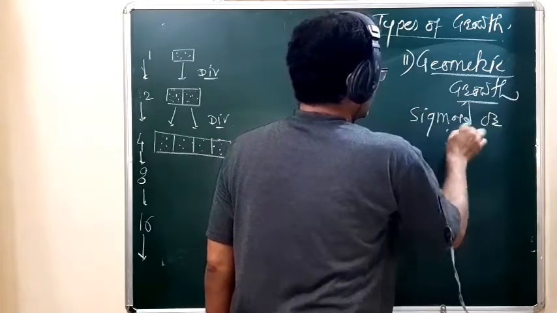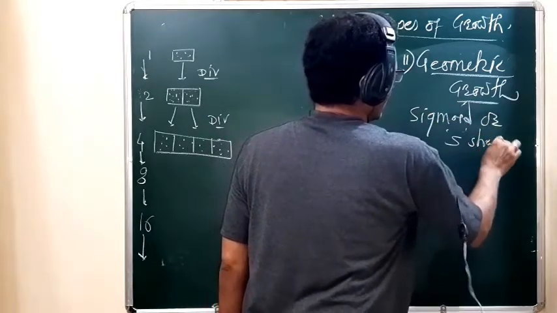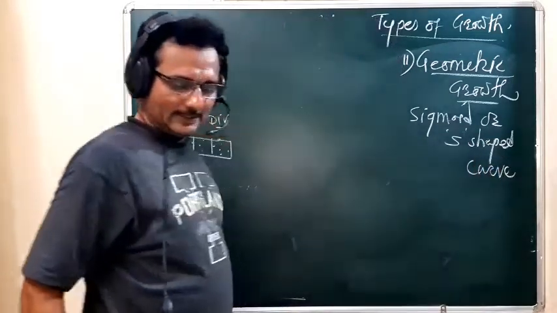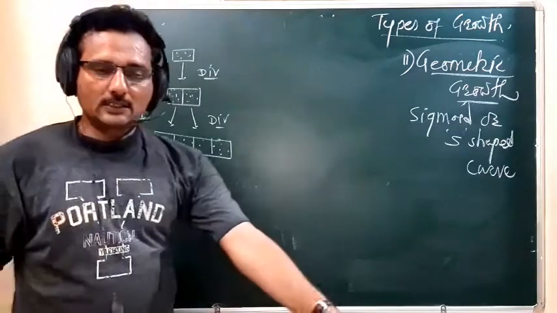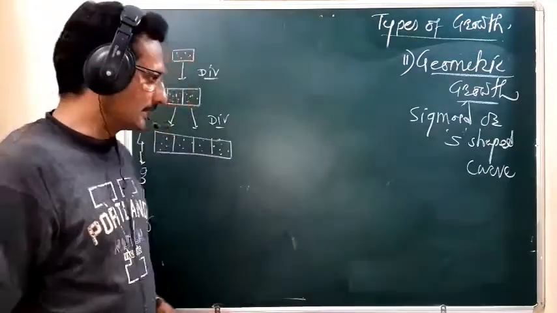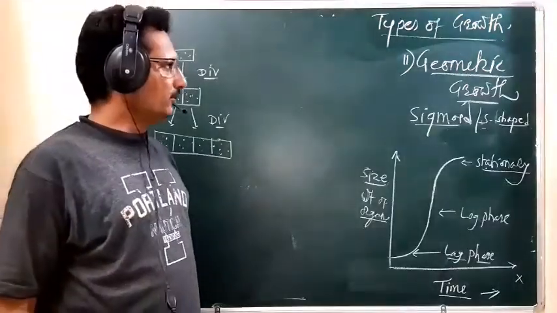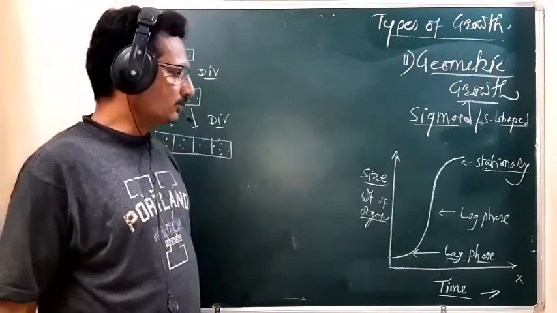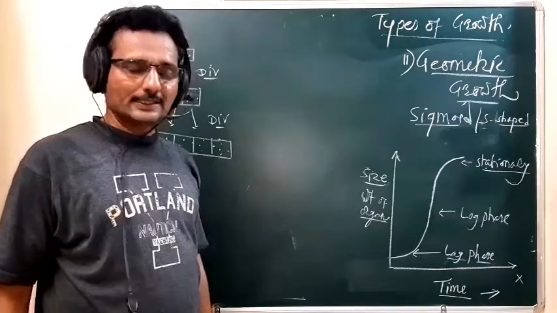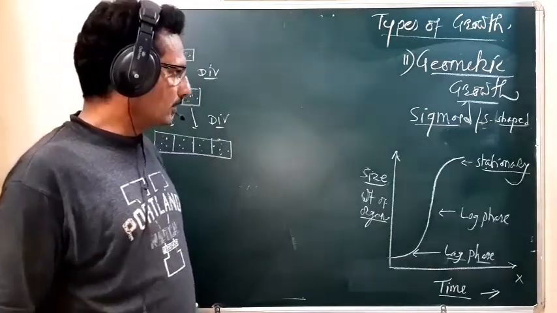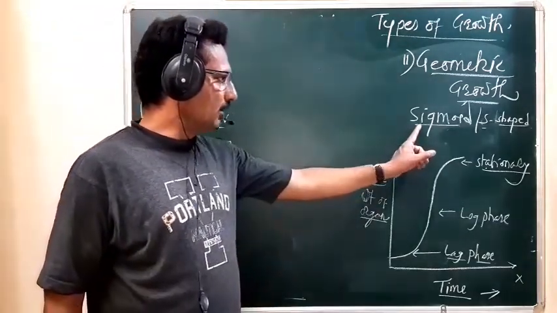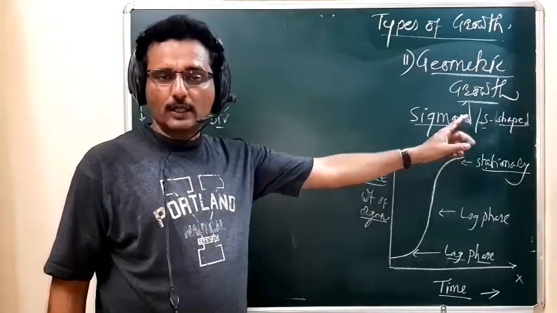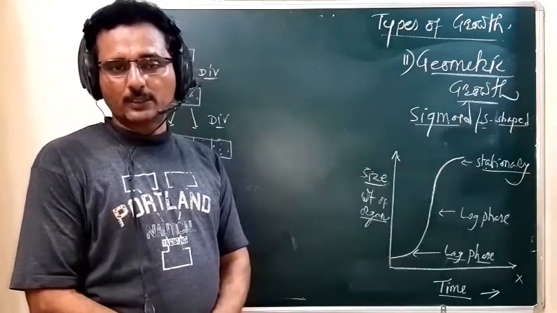That curve we saw in yesterday's lecture. So when we plot a graph of geometric growth, the sigmoid or S-shaped curve is obtained.